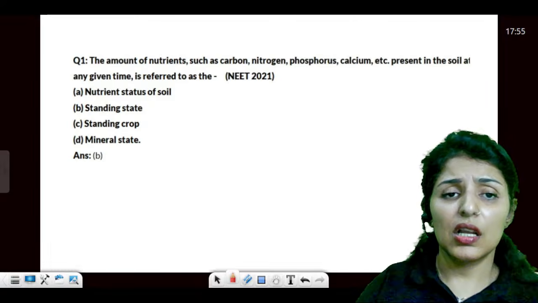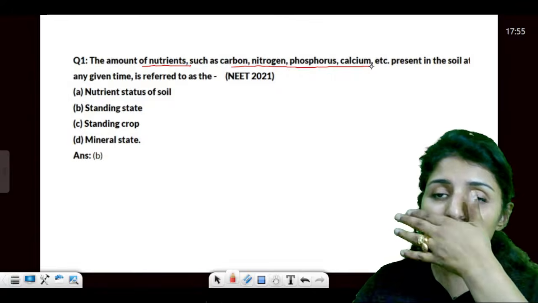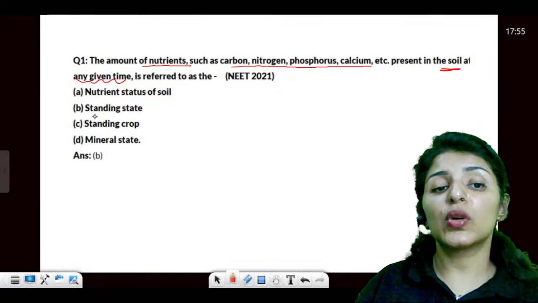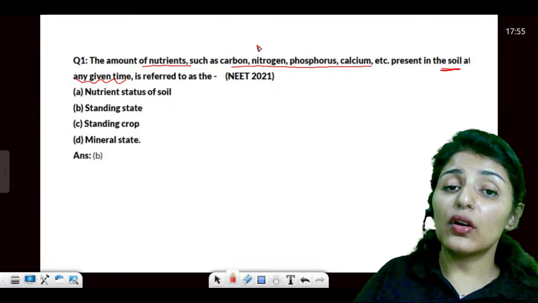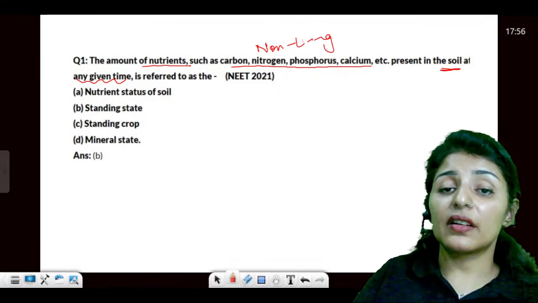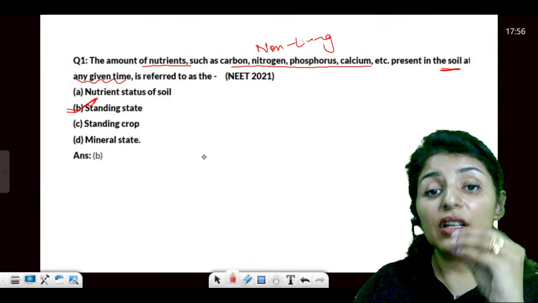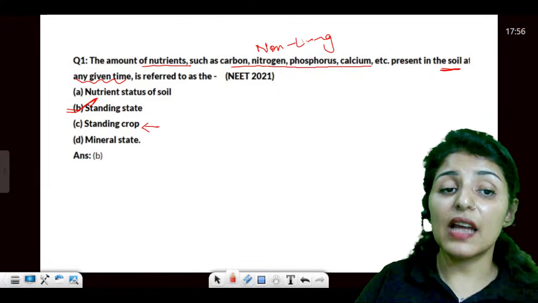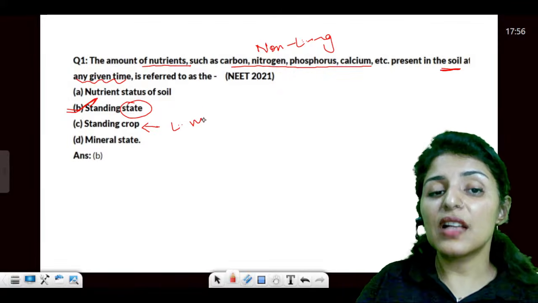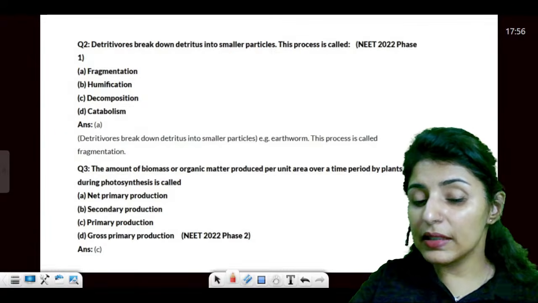Respiratory losses. Now, the amount of nutrients such as carbon, nitrogen, phosphorus, calcium present in the soil, guys, at any given time, this is known as, see, these are all inorganic substances. These are all non-living factors. So this is known as standing state. Had it been about the living component, the answer would have been standing crop. Are these points clear? All right.